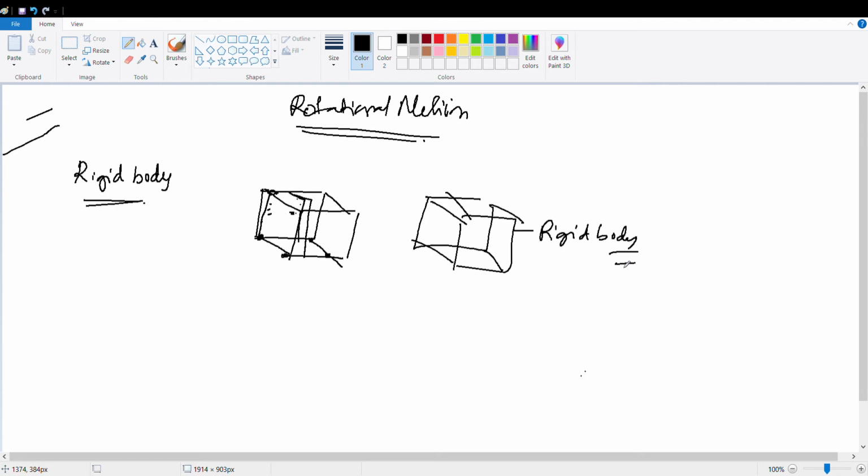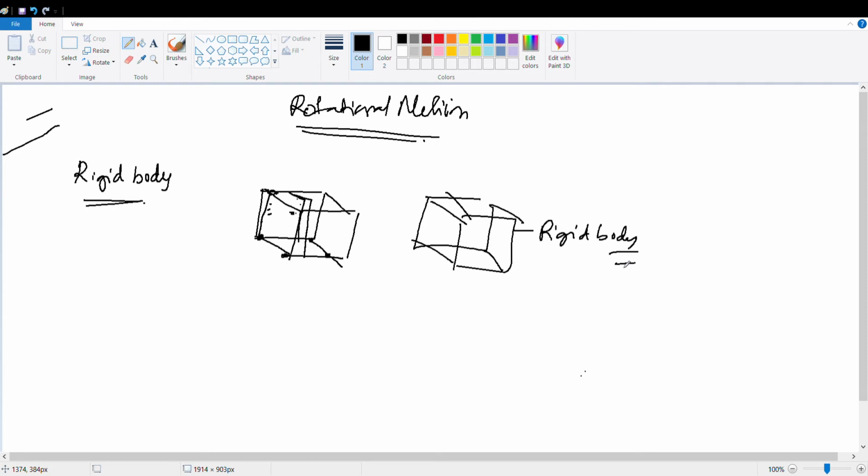Yes, sir. So if I want to write a definition, you can write a definition. When 2 points in a body have a constant distance throughout, the body is said to be a rigid body. Clear?